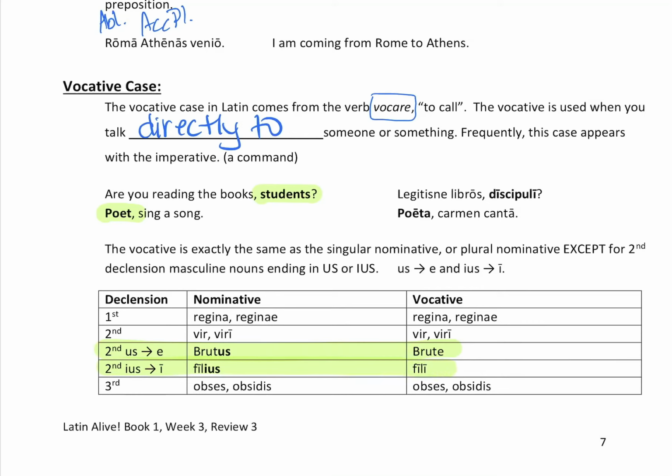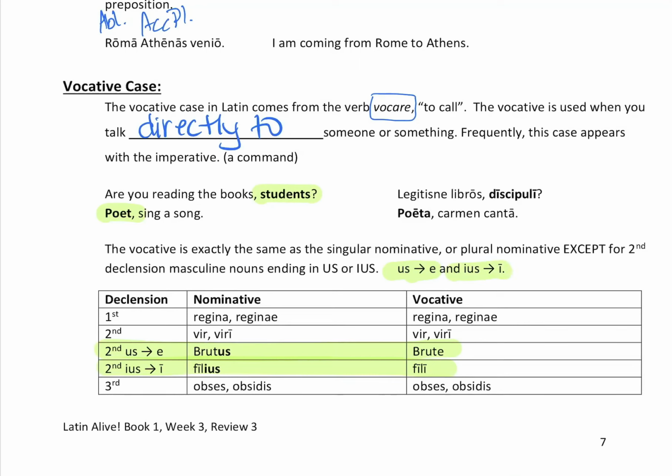You can see that the us in Brutus becomes an e. Do you remember et tu, Brute? What Julius Caesar apparently said to Brutus after Brutus, his friend, also stabbed him. Et tu, Brute? So anything that ends in us, that second declension, becomes an e. Anything that ends in ius, like filius, the ius just collapses and becomes an i, right there. All the rest is the same.